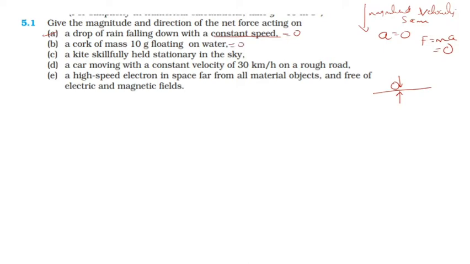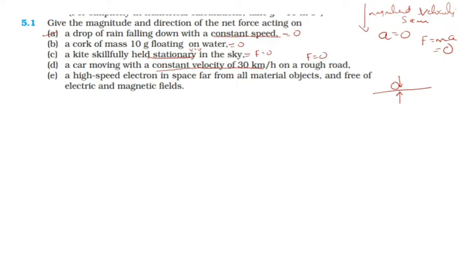A kite skillfully held stationary in the sky. See, this word stationary means constant. Its velocity is 0, so I can say it is at rest. So I can say the total force on the body is equal to 0, because as per Newton's first law, if there is no external force, then the body will be at rest or in uniform motion. And a car is moving with a constant velocity. Again, it is a uniform velocity, so the force will be 0.